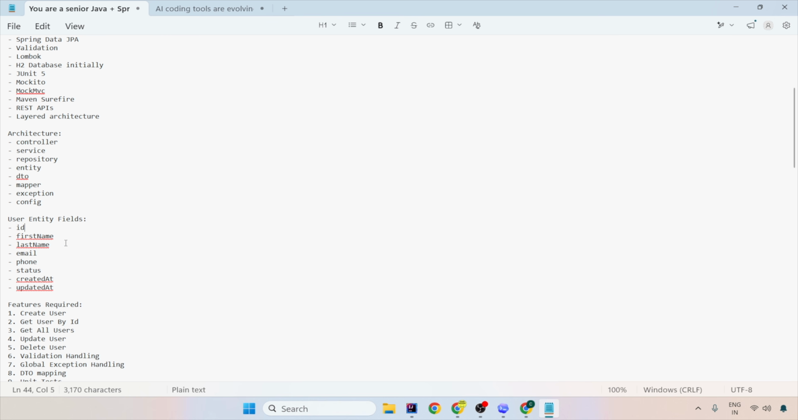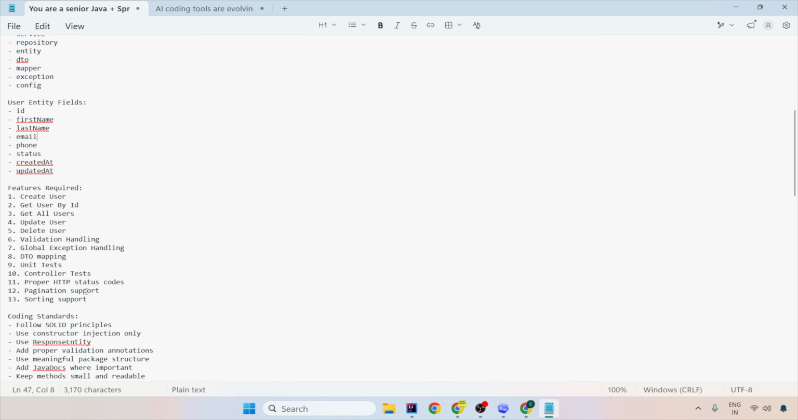Now, what fields should your user entity have? You may ignore this because you can leave it to the AI to decide how it wants to create the user entity. But if it comes from a requirement from a client that for the user I want all these fields, you can give that as part of the prompt and it will follow the prompt religiously.